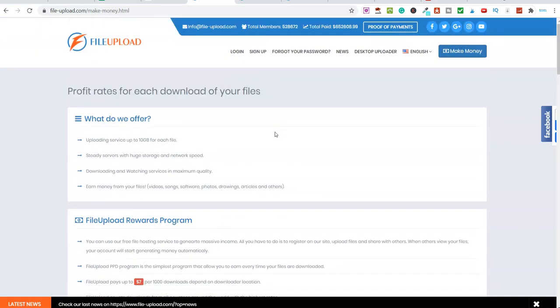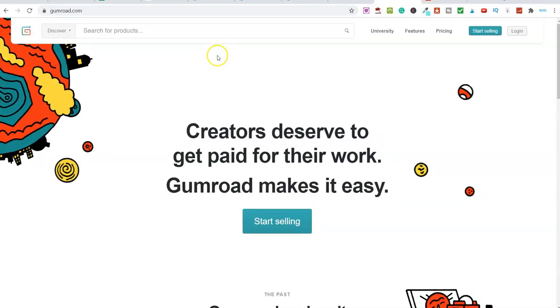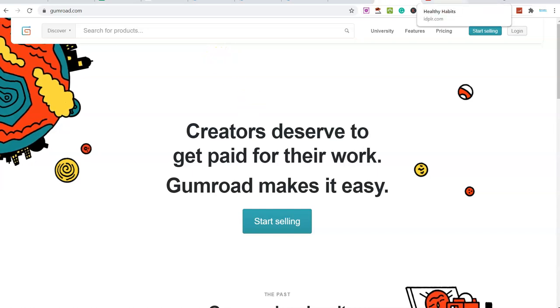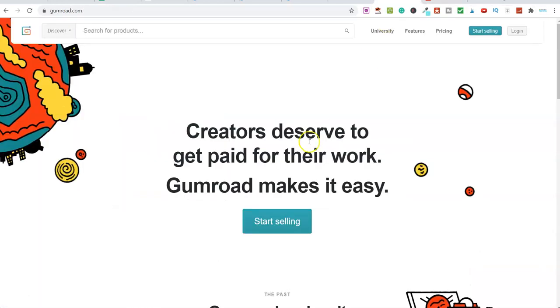What I would do, if I was going down this route myself, is I would still go ahead and grab content from platforms like this, but then I would go over to this website over here, which is free, and it's called Gumroad, and you can actually go ahead and upload these free PLR products that you get on this website here. You can list them over on here, and you can actually sell this for money.